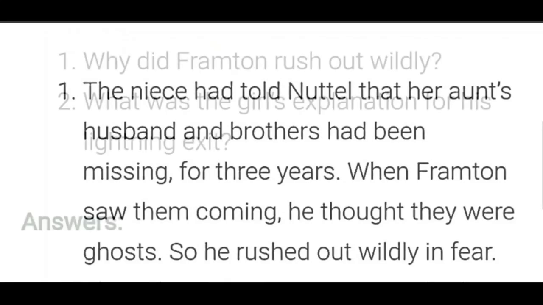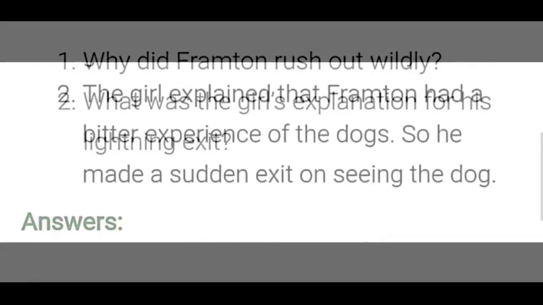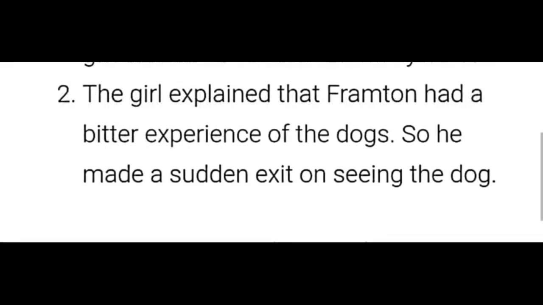Look at the 11th question here. What was the girl's explanation for his lightning exit? Answer here. The girl explained that Framton had a bitter experience of the dogs, so he made a sudden exit on seeing the dog. That's the answer for the 11th question, children.